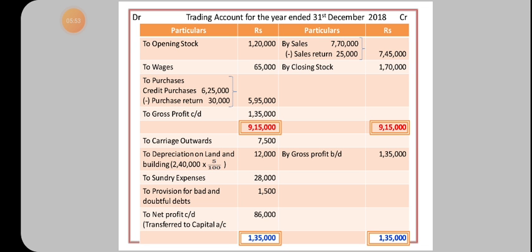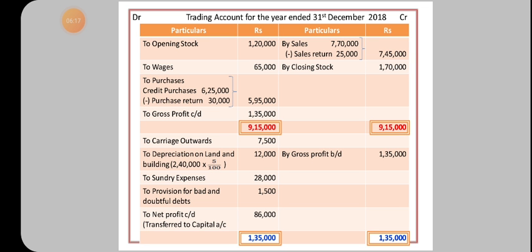We will get 86,000 net profit. So from the trading account we found gross profit; from the base of gross profit 1,35,000 we deduct all the items entered on the debit side of profit and loss account, and we get net profit 86,000. This 86,000 will be transferred to capital account.